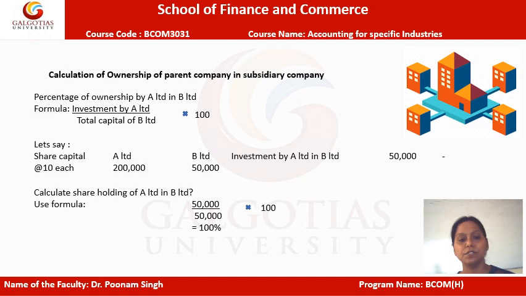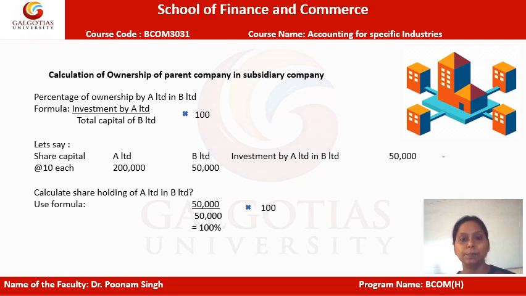Now for that sake, we have a certain formula to follow. The formula states the percentage of ownership by A Limited in B Limited. So A is basically a parent company, which we can also refer to as a holding company, and B is the subsidiary company. And in order to do the calculation, firstly we will put the investment by A Limited over the total share capital of B Limited. So while putting the formula, investment by A, the parent company, goes in the numerator, and in the denominator we will put the share capital of the subsidiary company, and that will be multiplied by 100.